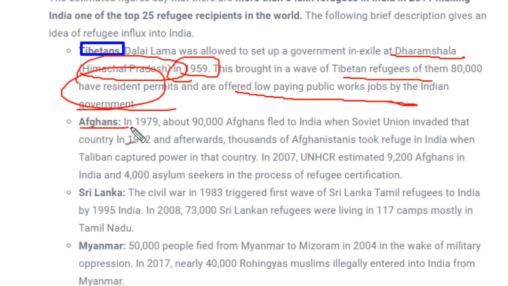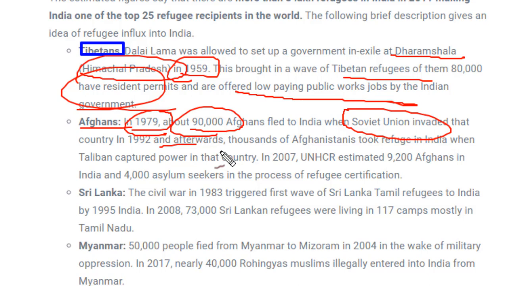Next is Afghan. In 1979, around 90,000 Afghans came into India. When they came to India, because in 1992 the Soviet Union invaded the country, and lots of trouble was there. Because of that very purpose, Afghans wanted to come to India as refugees, and they came. 90,000 refugees were there in India.